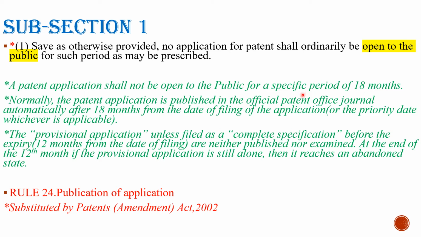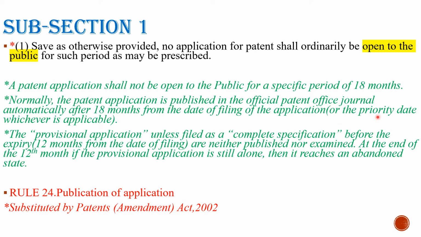So within these 18 months, a patent application cannot be public. Next, normally the patent application is published in the official patent office journal automatically after 18 months from the date of filing of the application or the priority date, whichever is applicable.